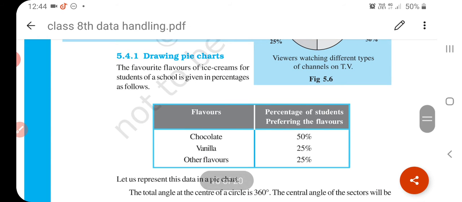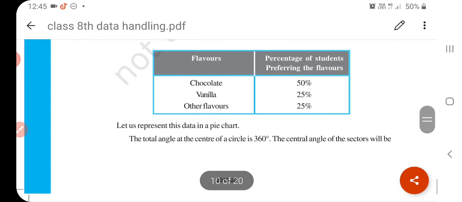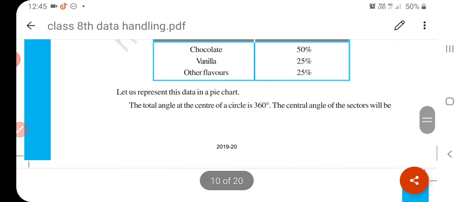See, percentage is given for chocolate, vanilla and other flavor. The favorite flavor of ice cream of students of a school is given in percentage as follows: chocolate 50%, vanilla 25%, other flavor 25%. Now what we do, the total angle at the center of a circle is 360 degrees.